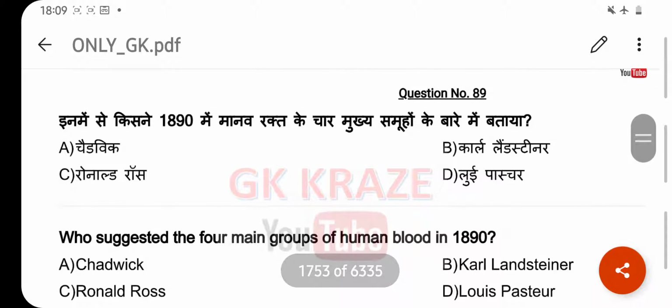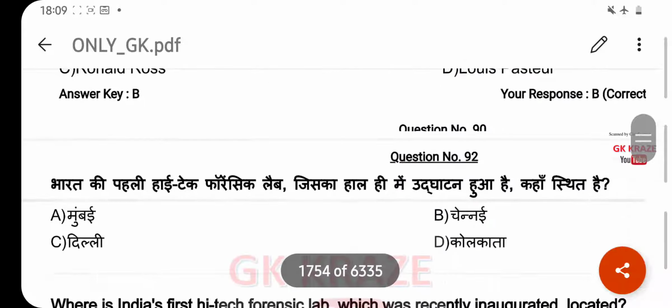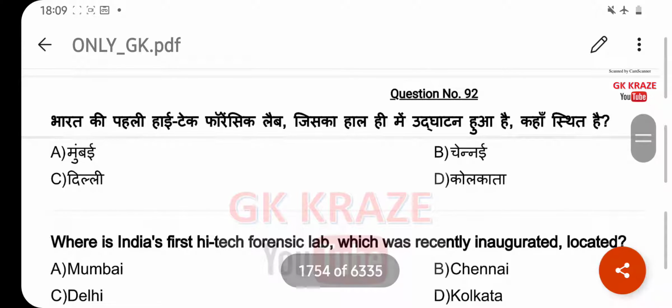Who suggested the four main group of human blood in 1890? Your right answer is Karl Landsteiner. Option B. Where is India's first high-tech forensic lab which was recently inaugurated located? Your right answer is Delhi. Option C.